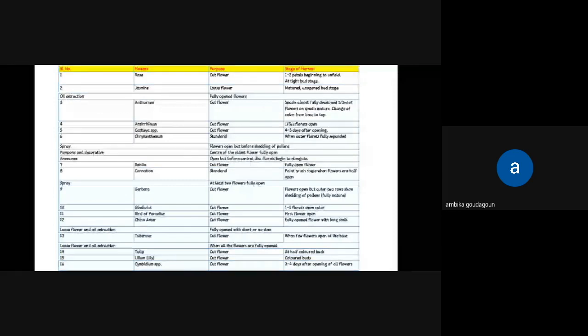And coming to bird of paradise, the first flower should be open. China aster, it should be fully developed with the long stalk. And in tuberose, when a few flowers open at the base of the stalk, it's a maturity indices for harvesting of tuberose. Coming to bulbs, liliums, it should be colored buds, and cymbidium orchids, it should be 3 to 4 days after opening of all the flowers.